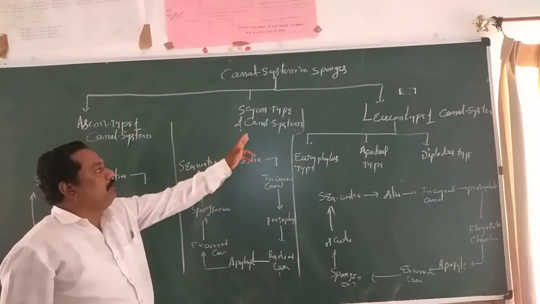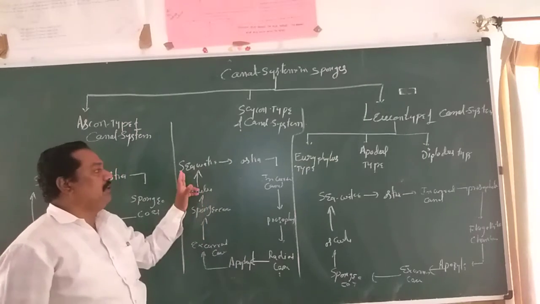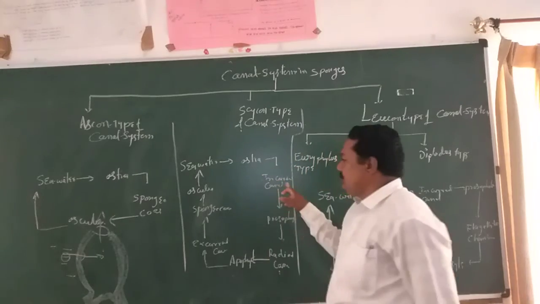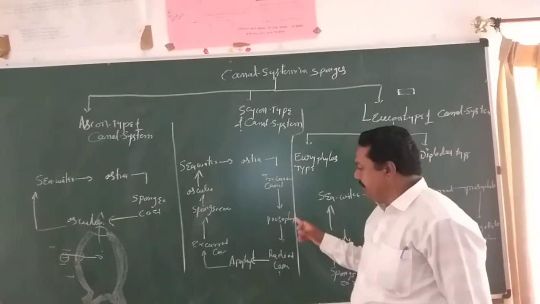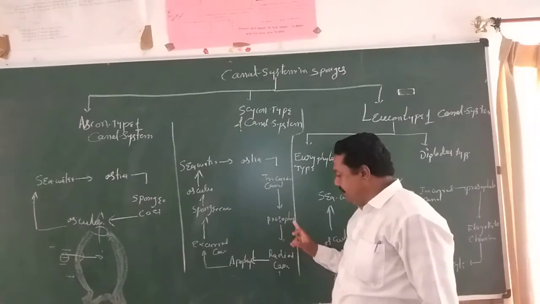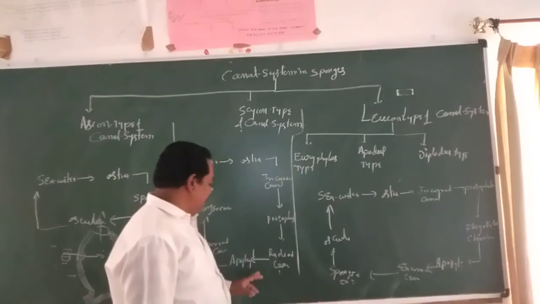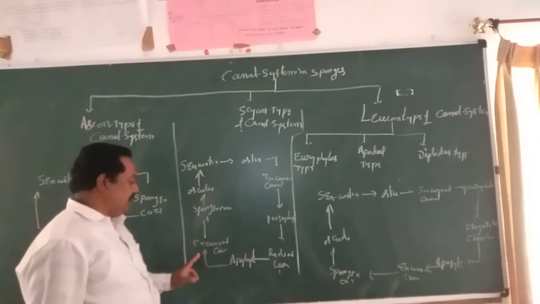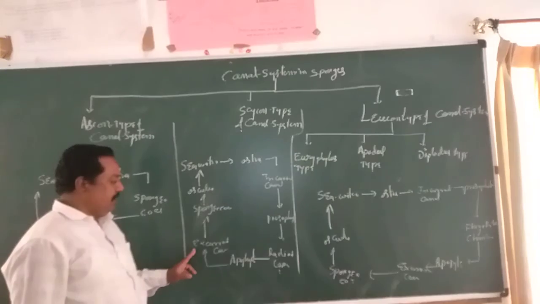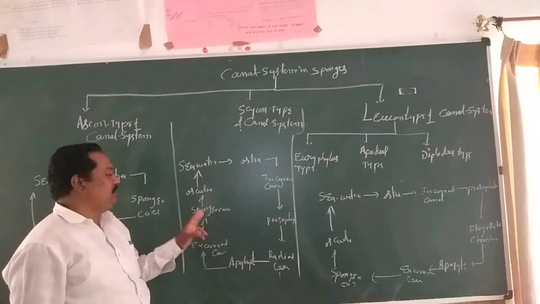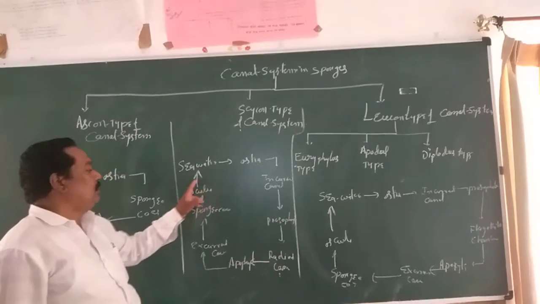Now, the Sycon type of canal system. Here seawater enters into the ostia. The ostia enter into the incurrent canal. The incurrent canal communicates through the prosopyle with the radial canal. The radial canal communicates through the apopyle with the excurrent canal. The excurrent canal communicates with the spongiocele, and the spongiocele opens through the osculum.